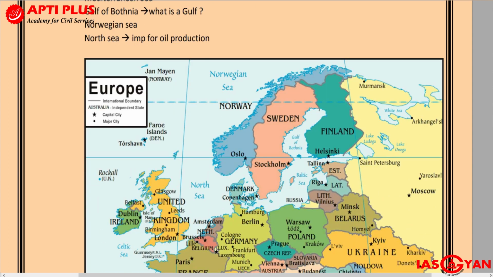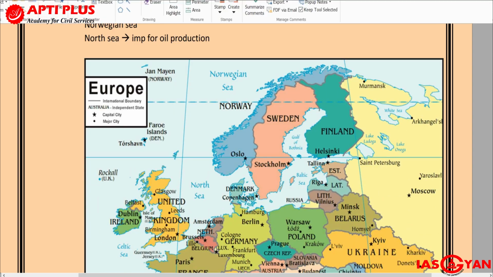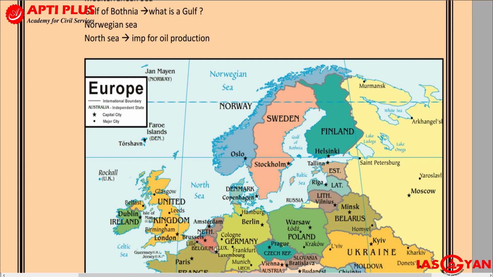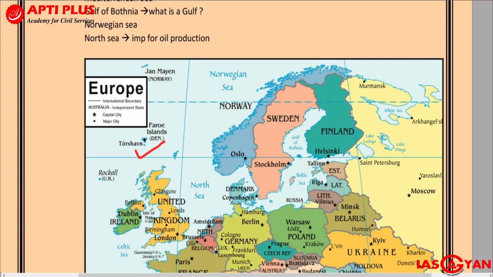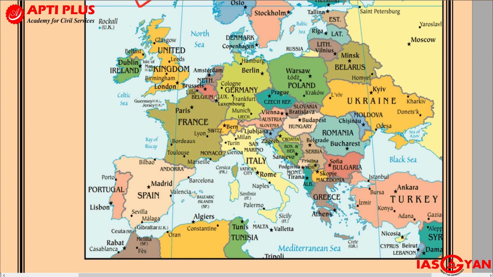First thing, if you look at Europe, you will get to see the Atlantic Ocean, and the Atlantic Ocean lies to the western part of Europe. On the other hand, you will also get to see the Mediterranean Sea, which will be found over here. So on one side you have the Atlantic Ocean, and on the other side you have the Mediterranean Sea. Europe is separated from Africa by this Mediterranean Sea.